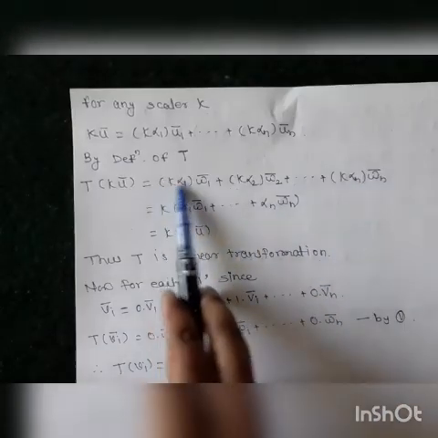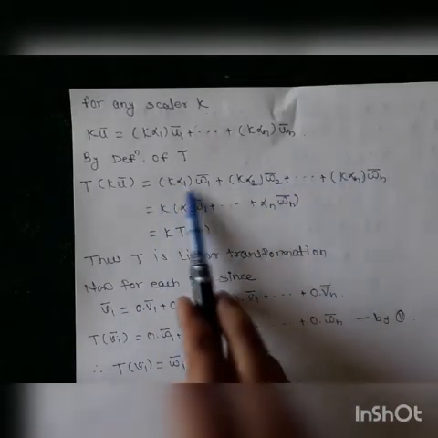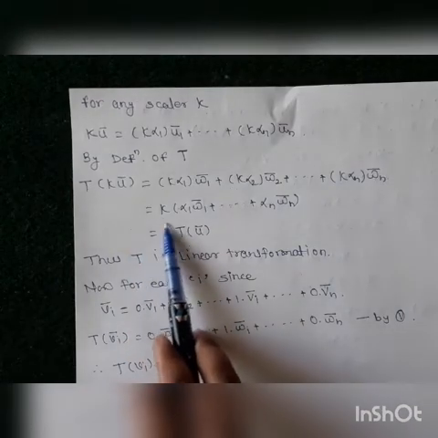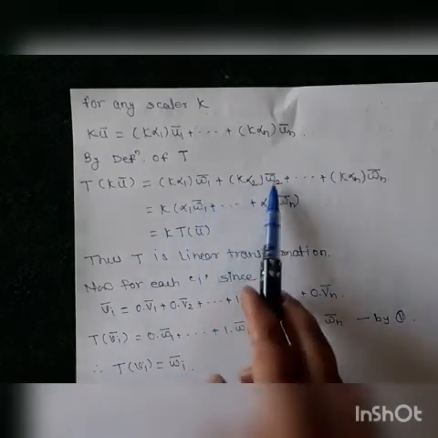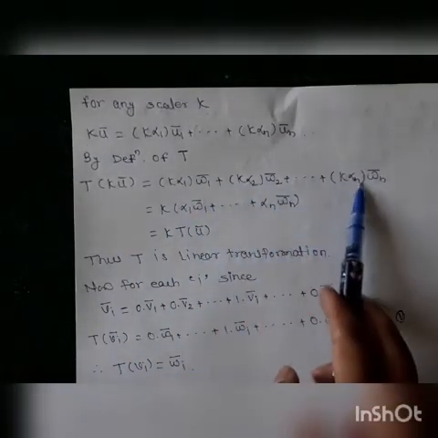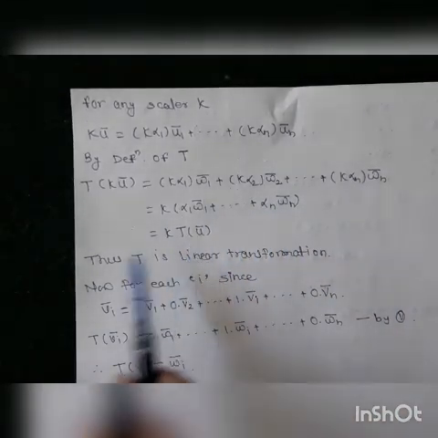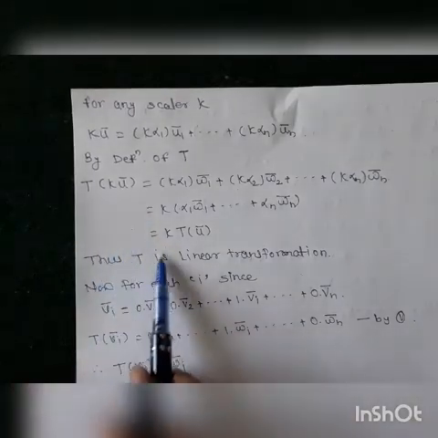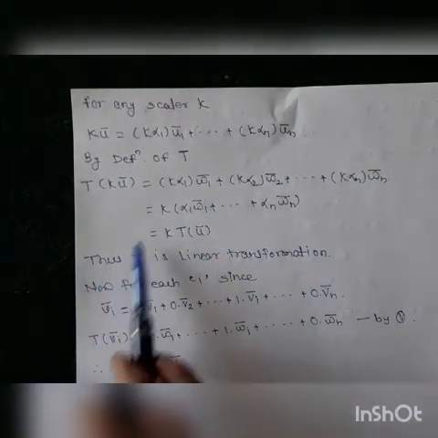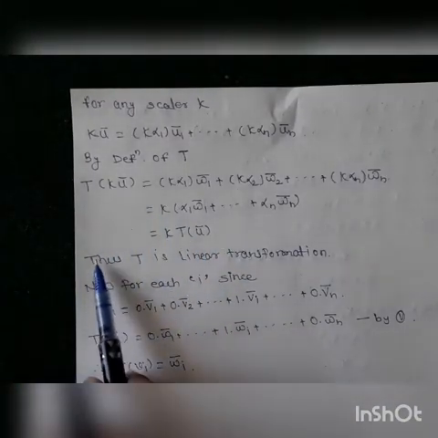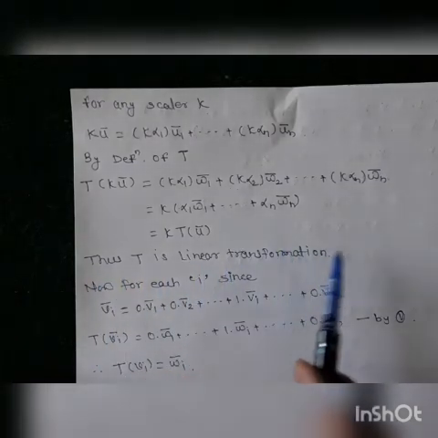Then K is common in all the terms, so take K outside, which is equal to K into alpha 1 W1 bar plus alpha 2 W2 bar up to so on, the last term being alpha n Wn bar, and this is nothing but T of u bar. So we get T of K u bar is equal to K into T of u bar. So both properties of a linear transformation are satisfied, thus T is a linear transformation.